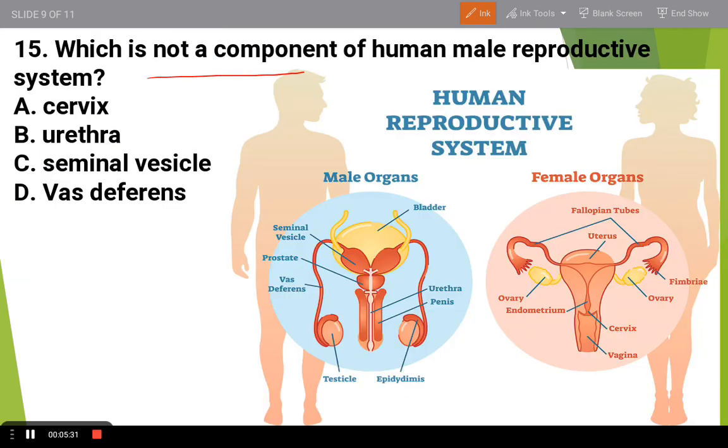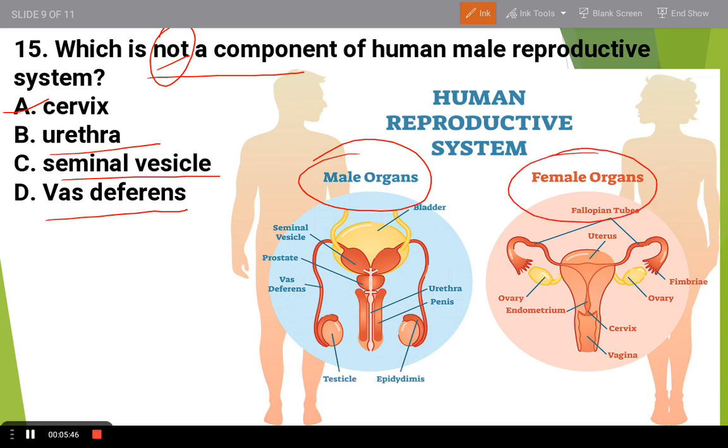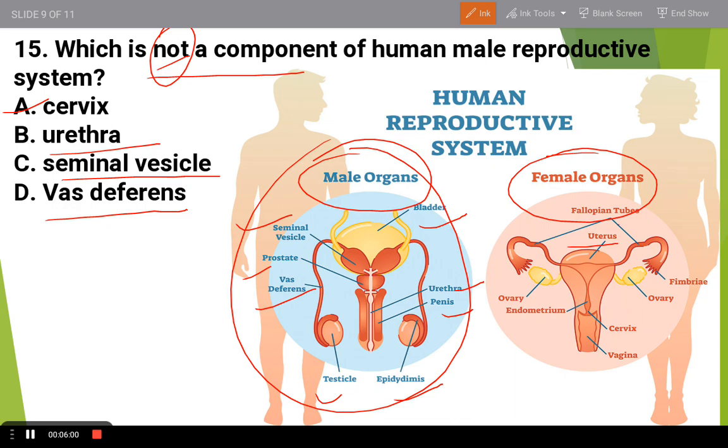Last question but not the least: which is not a component of the human male reproductive system? Not, again the not. Option A cervix, B urethra, C seminal vesicle or D vas deferens. Here you can see the male reproductive system and female reproductive system. In the male reproductive system, seminal vesicle is present, prostate, vas deferens, testicle, epididymis, urethra, penis, bladder. These are all present in the male organ system. In the female, uterus, fallopian tube, ovary, endometrium, cervix, vagina. So the right answer is cervix, as cervix is not found in the male reproductive system, it is found in the female reproductive system.